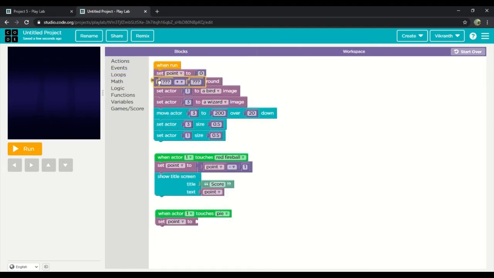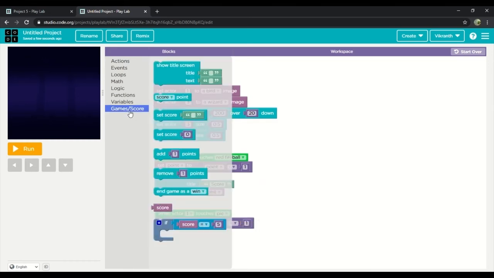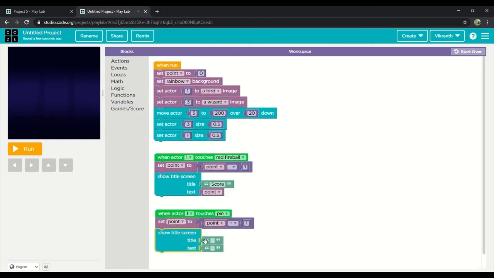So let's open math and drag the second option. We'll put the first option back and we'll drag point, then plus on itself, then 1, and then drag show title screen, and then we'll type score. Then we'll drag the last one back and drag points.